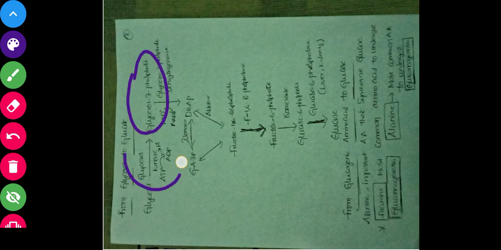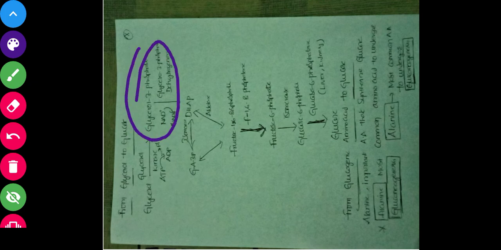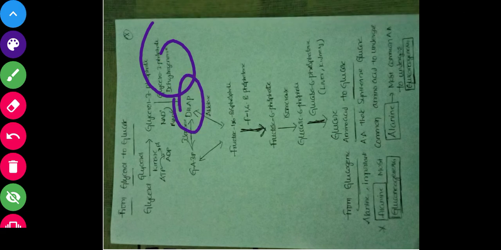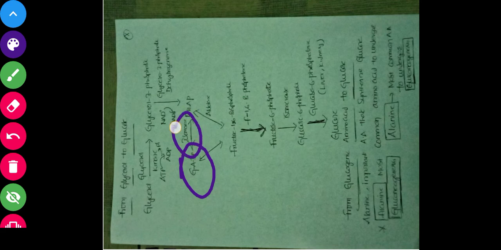How? By glycerol kinase, because a phosphate group is added, so by using ATP it will form glycerol 3 phosphate. This glycerol 3 phosphate, by using the enzyme glycerol 3 phosphate dehydrogenase, forms dihydroxyacetone phosphate. This dihydroxyacetone phosphate will be converted to glyceraldehyde 3 phosphate by using the enzyme triose phosphate isomerase. Then by using aldolase enzyme, these will be fused to form fructose 1,6 bisphosphate.